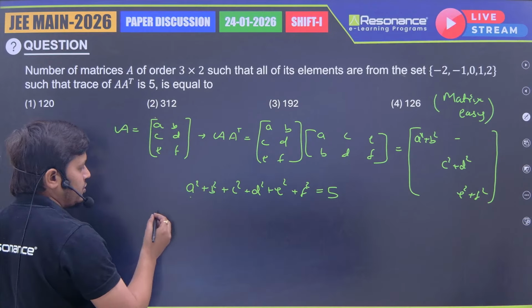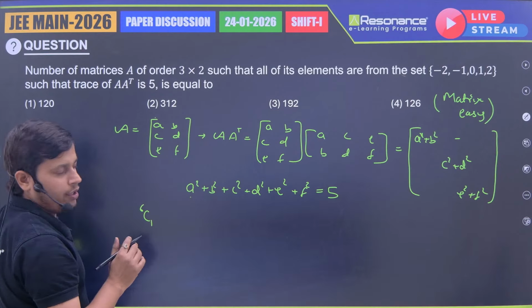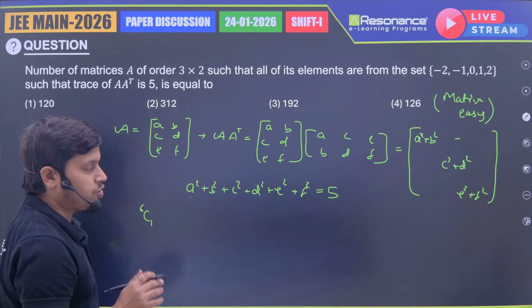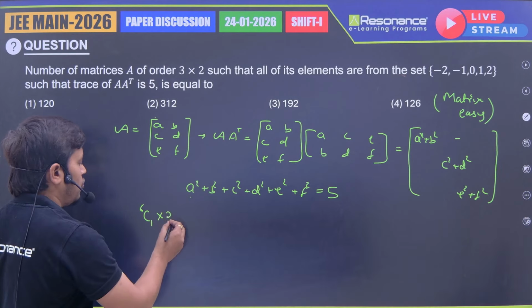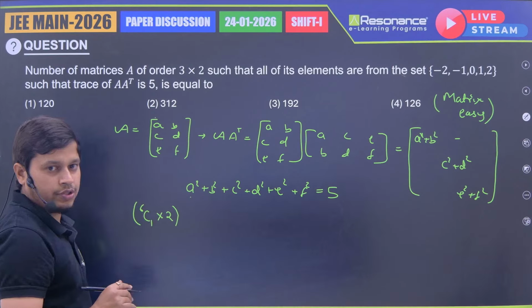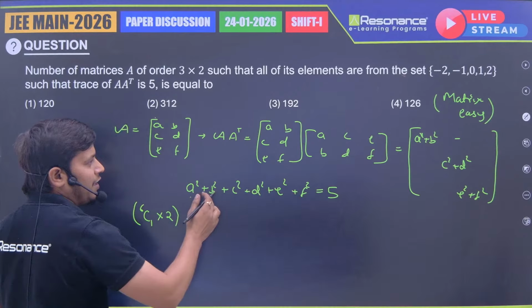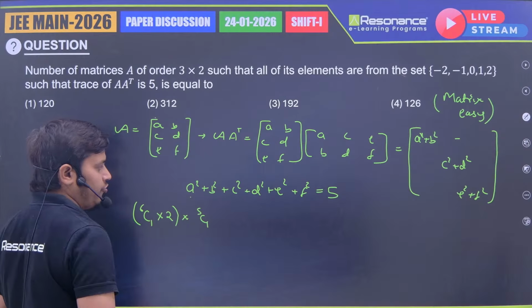So the first case is, out of these 6, 6C1: first I select any one. Suppose we selected A square, and this one is 4. If A square is 4, then for A we have two options, +2 or -2. Now the 4 sum is over. From the remaining 5, I need any one as 1, so I select any one, 5C1. Suppose we selected B square.